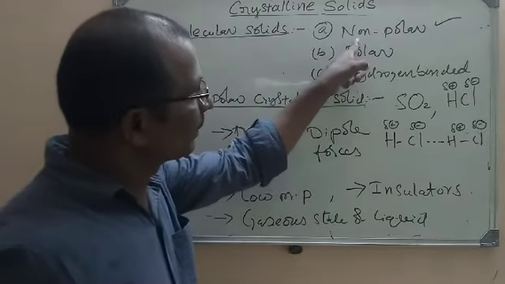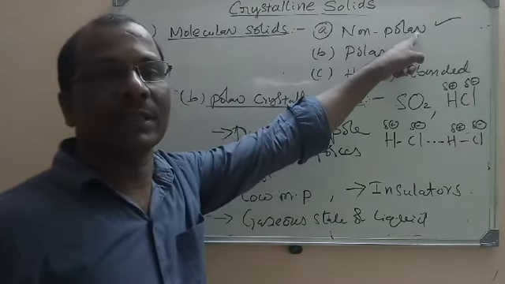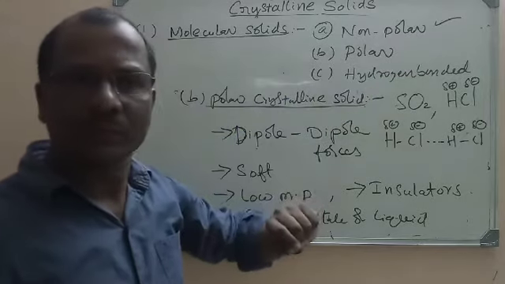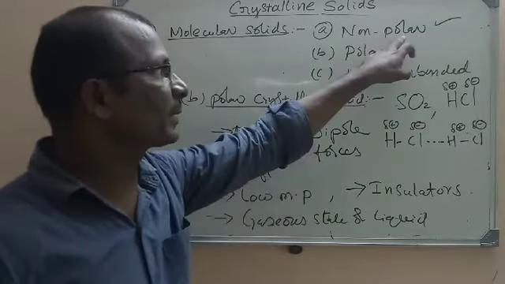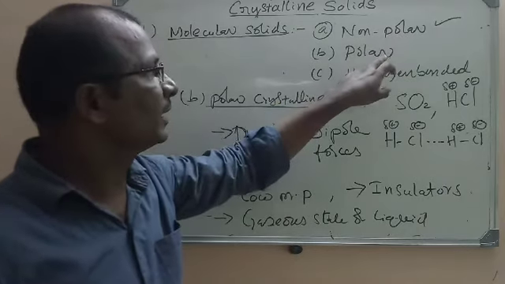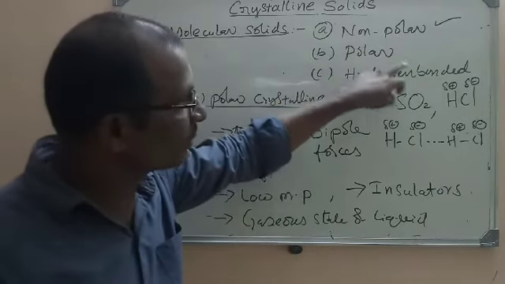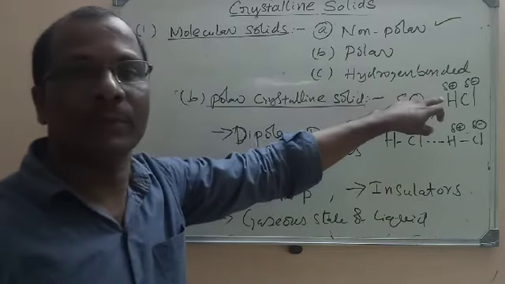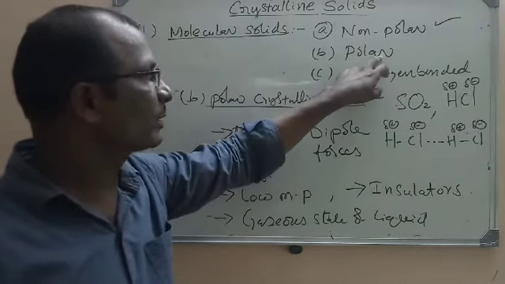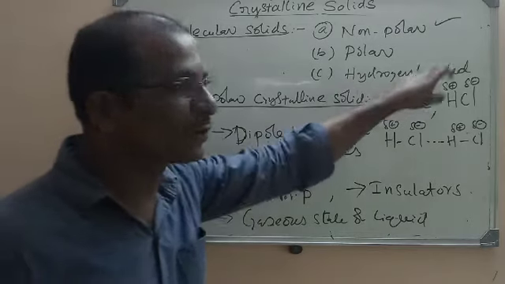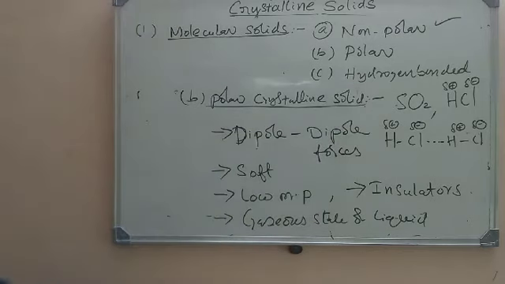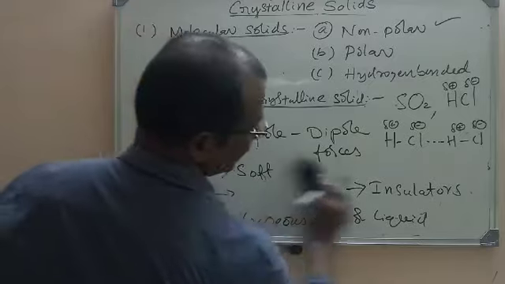Non-polar consists of non-polar molecules like H2, I2, Cl2, or atoms like helium, neon, argon, and dispersion forces will be present. Here molecules like SO2 and HCl will be there, where polar covalent bonds are present, and forces will be dipole interactions.